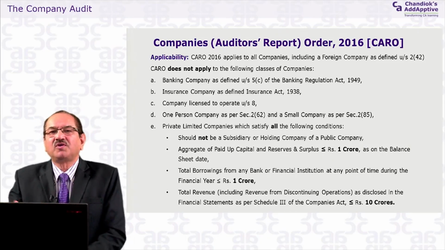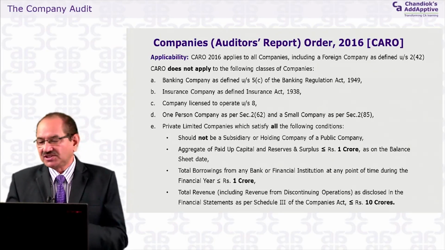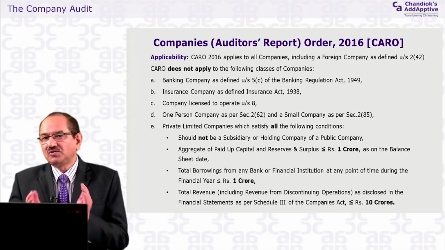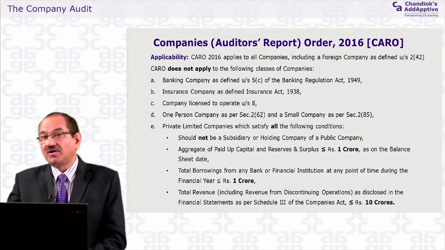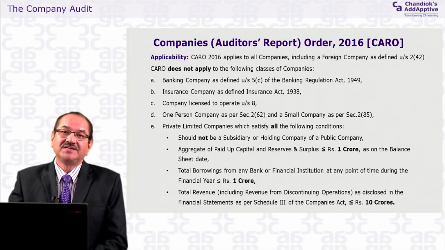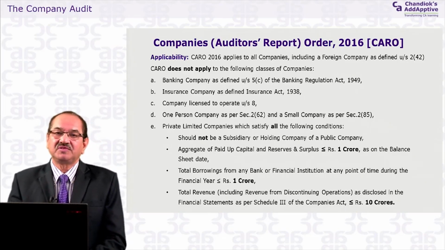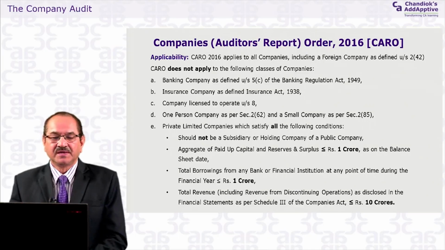It is not a small or mid-sized company, not an SME in that case. So if it is a holding company or a subsidiary of a public company, then CARO applies, irrespective of its turnover, paid up capital or reserves.